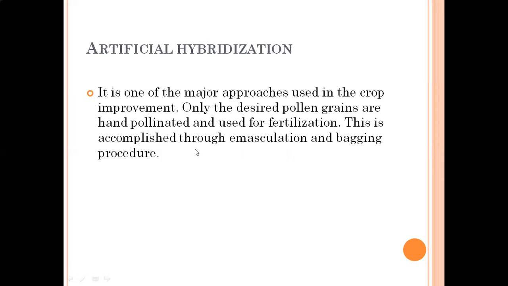This is accomplished through the emasculation and bagging procedure. Emasculation means removal of anthers before anthesis for this artificial hybridization, and then by the bagging procedure you should tie a bag over that flower so that unwanted pollination is inhibited.